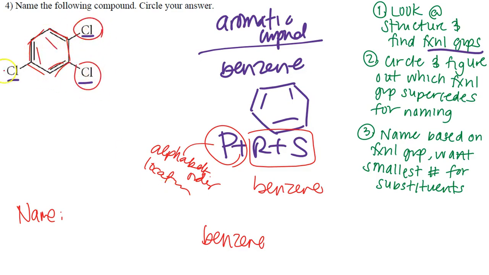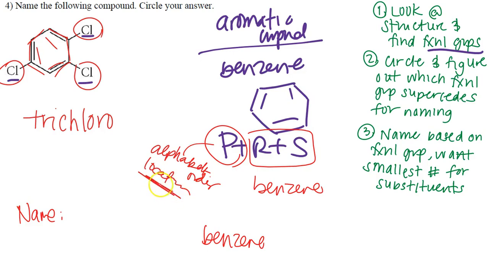Now I have to make sure that my substituents here, all my chlorines, are accounted for. How many chlorines do we have? 1, 2, 3. We have 3 chlorines. So when it comes to prefixes and you have more than one of the same type, you have to do mono, di, tri, tetra, etc. And so since this is 3, that's going to be tri-fluoro. And so we have the actual prefix portion, but what else do we need with a prefix?